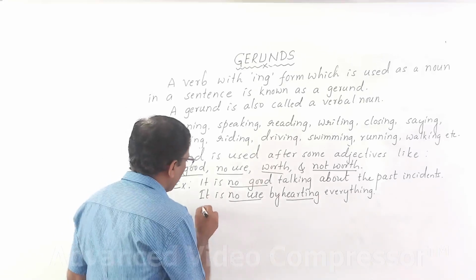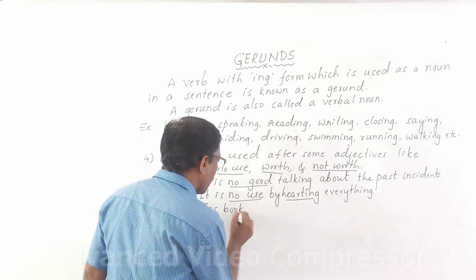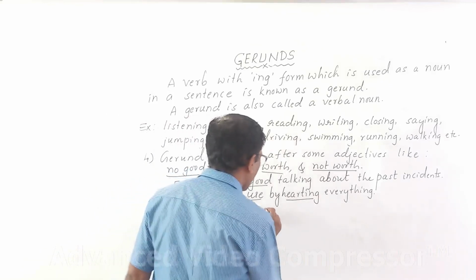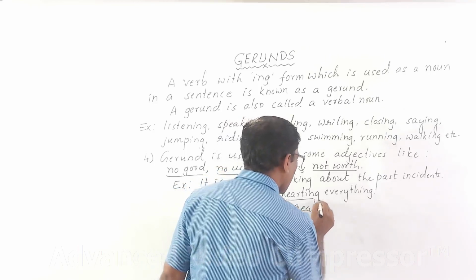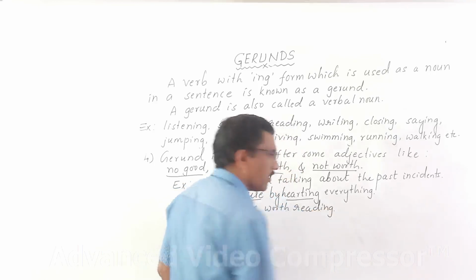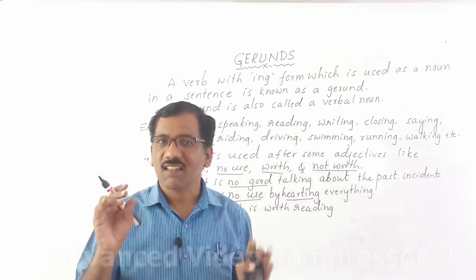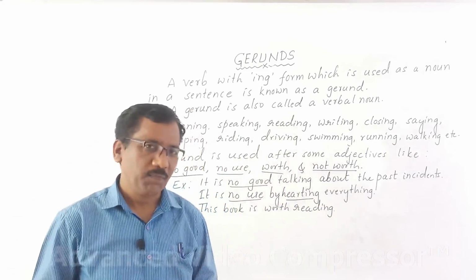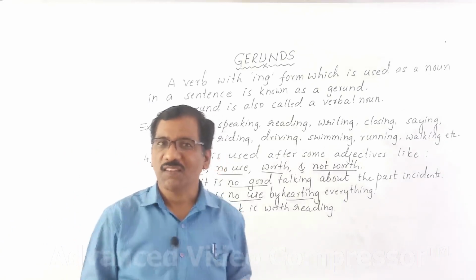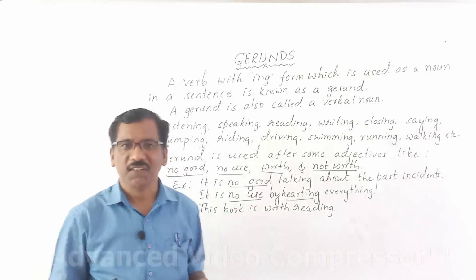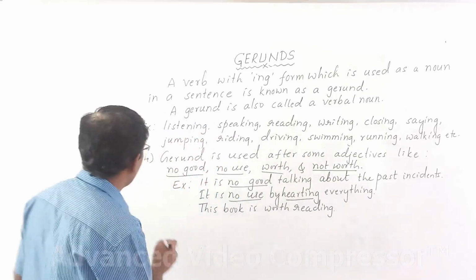You know that this book is worth reading. This book is worth reading. Okay? That sight is not worth seeing. That sight is not worth seeing. This movie is worth watching. Okay? You can give good number of examples.